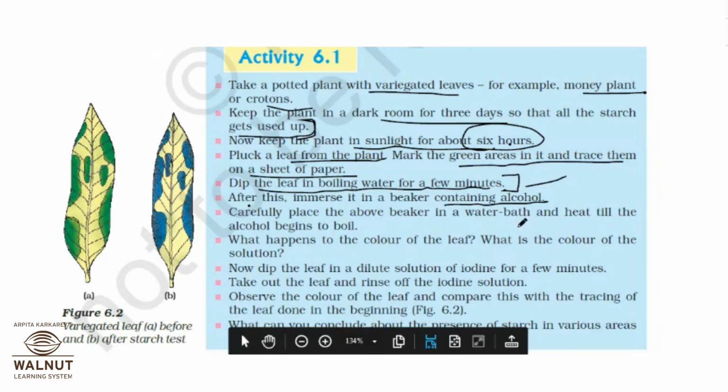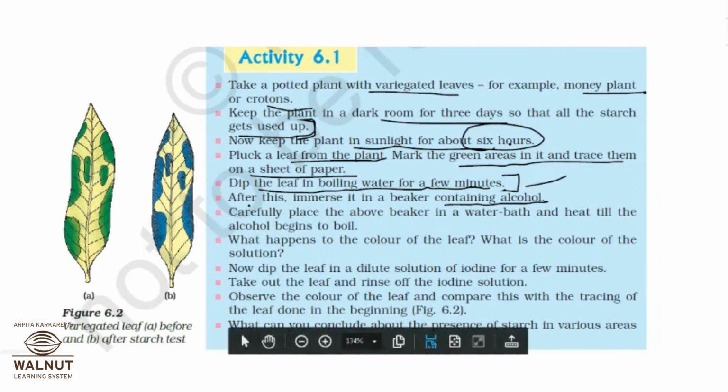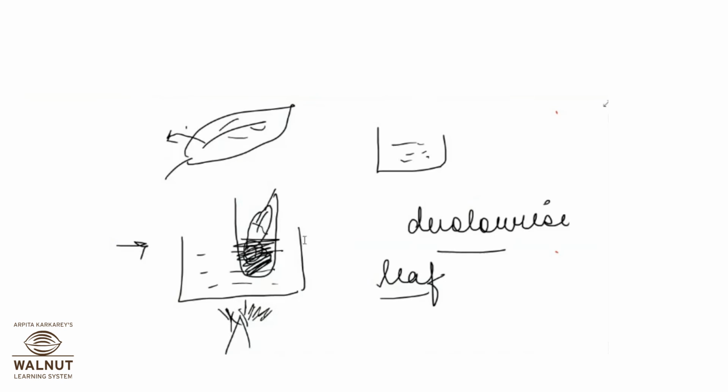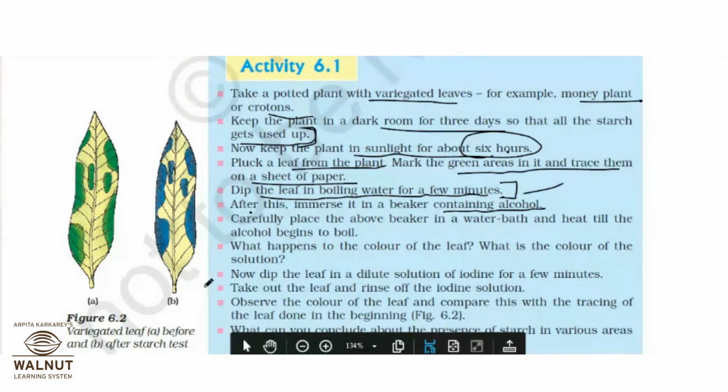Carefully place the above beaker in a water bath and heat till all the alcohol begins to boil. First of all, being a student of science, you should know that we don't boil alcohol directly. We do it indirectly like this. So first of all, we take a water bath. In that, we immerse the test tube containing alcohol and then we place the leaf. We don't boil it directly because alcohol is very volatile. It can catch fire if you place it over the top of the Bunsen burner. So we don't boil it directly. What happens to the color of the leaf? What is the color of the solution?